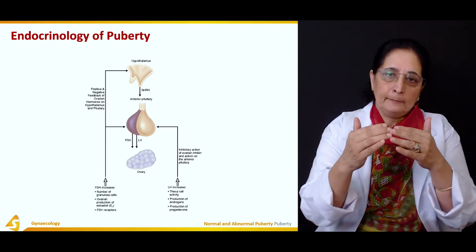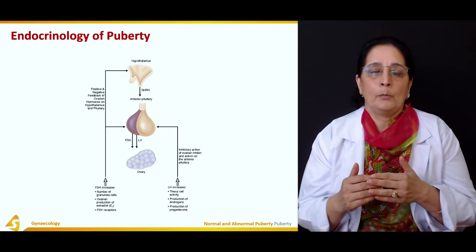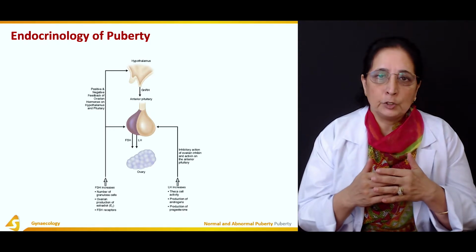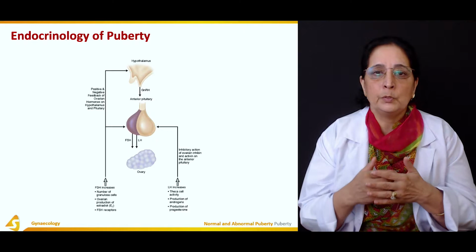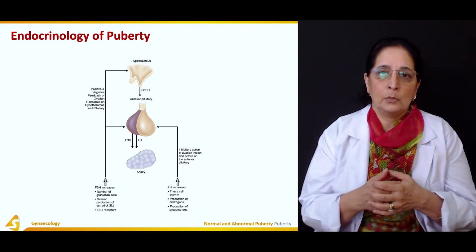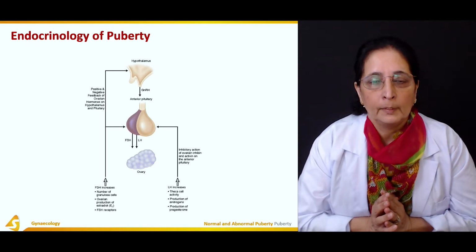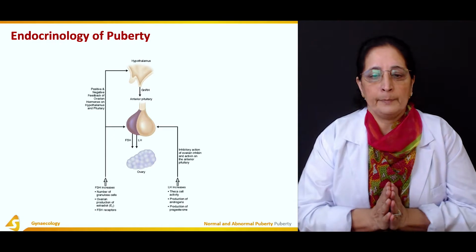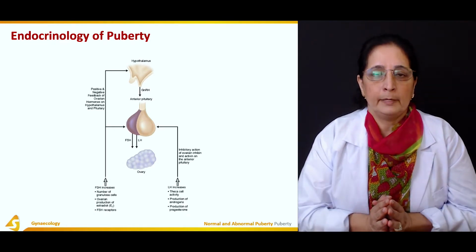So the hypothalamus produces gonadotropin releasing hormone. They act on the pituitary, producing follicle stimulating hormone and luteinizing hormone. And these hormones act on the ovary and produce estrogen and progesterone, which cause development of secondary sex characteristics in the female.